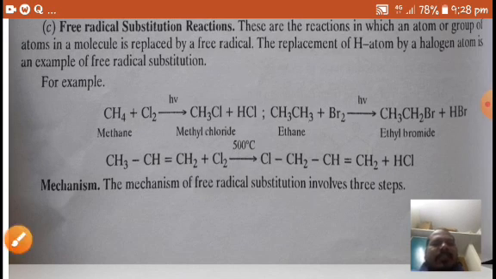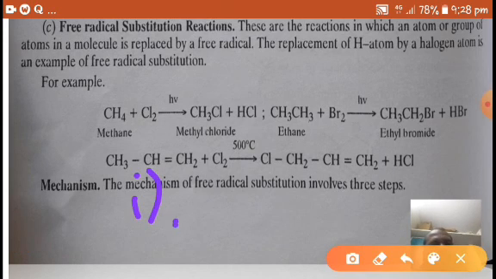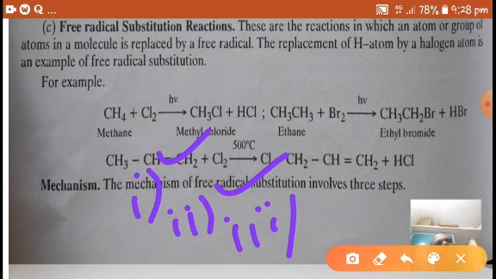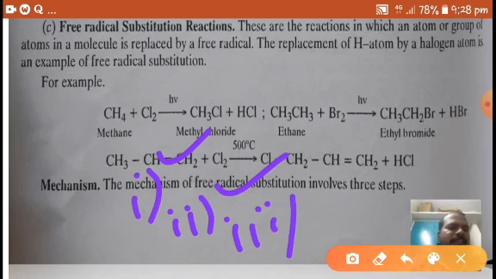First is initiation, second is propagation, and third is termination. In initiation, a free radical is formed. In propagation, that free radical propagates the reaction and forms different products. In termination, the final product is formed and the reaction ends.